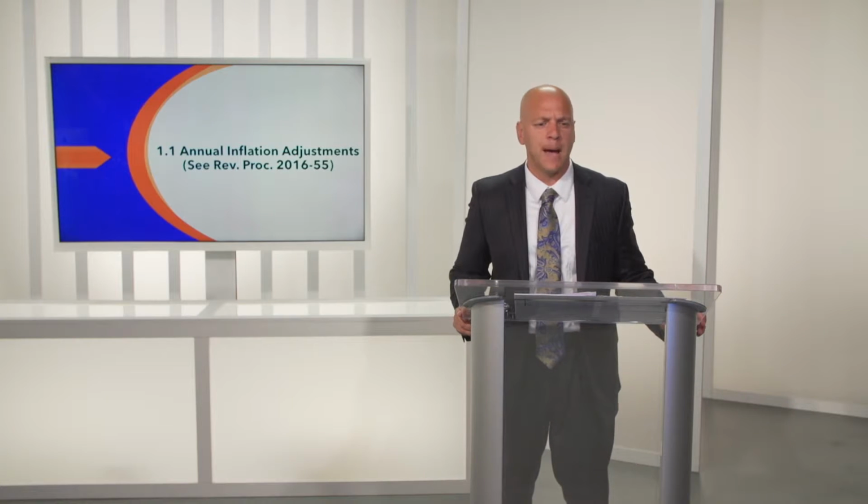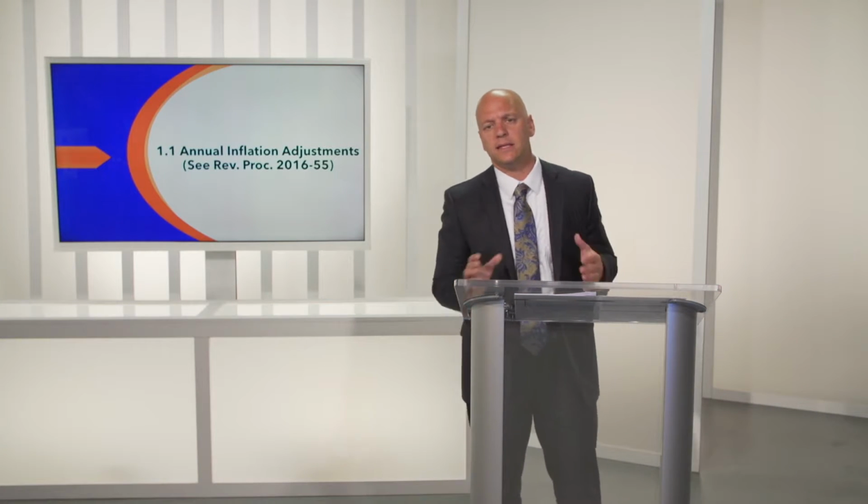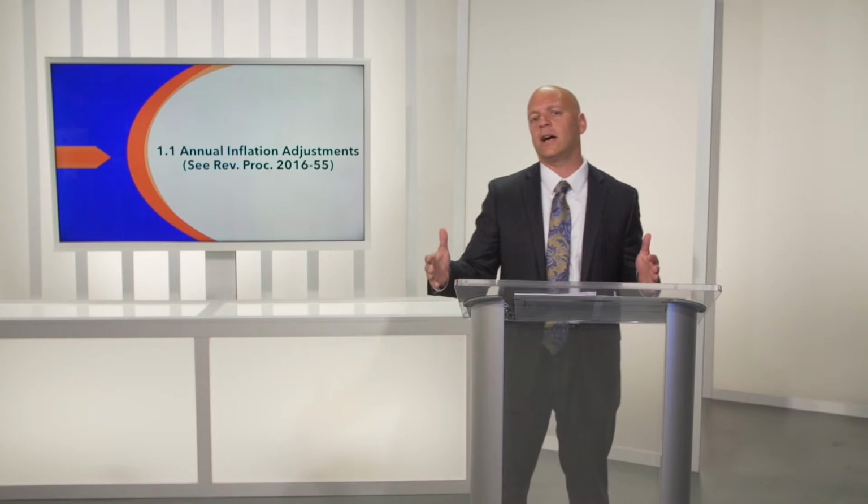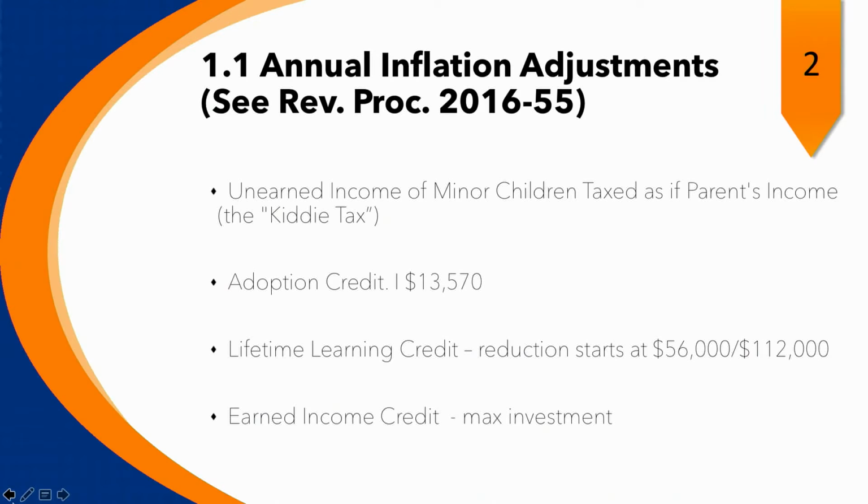What's interesting about the adoption tax credit is that this has one of the highest phase-out limits of any credit, or most of the credits that you'll hear today. So keep in mind that if you have a client that is in the process of an adoption, a lot of those expenses can be subject to this credit and available to them because that threshold of phase-out is so high. Okay? Let's take a look now, moving on to the lifetime learning credit.